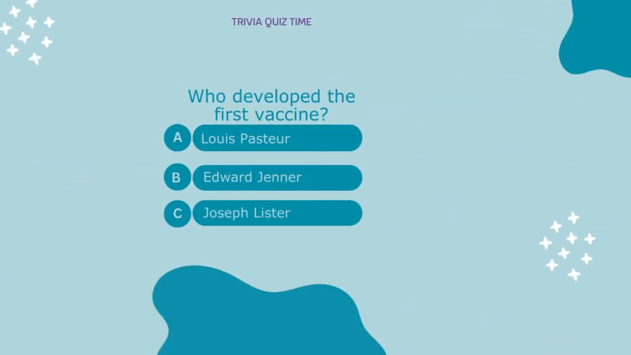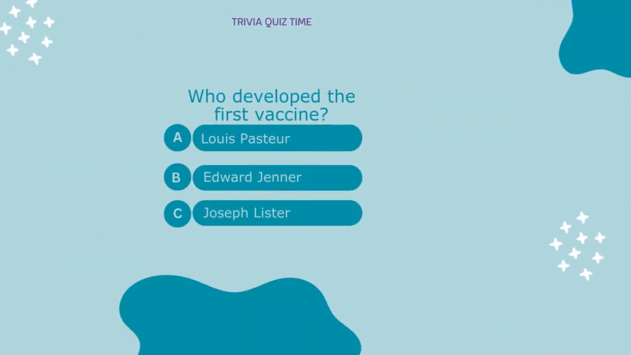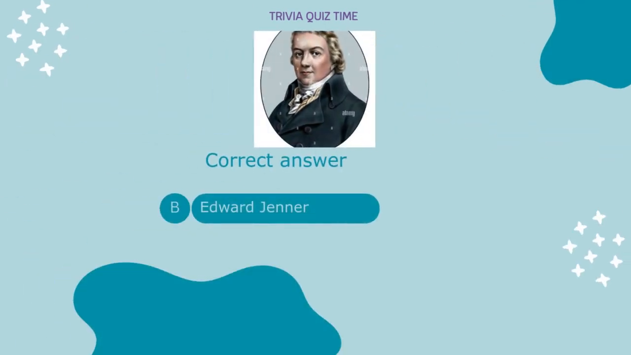Who developed the first vaccine? A. Louis Pasteur. B. Edward Jenner. C. Joseph Lister. Correct answer: B.